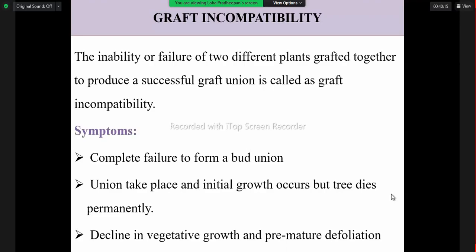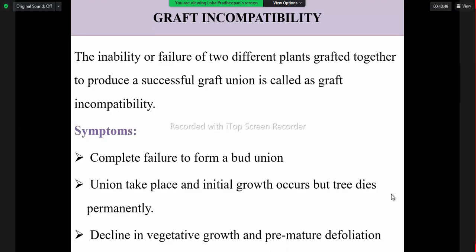So the next thing, I will show the pictures of how these things we can have. Then we will see graft incompatibility. That means if we do the grafting, the rootstock and scion are not in a position to develop as a new plant. So that nature we are calling as